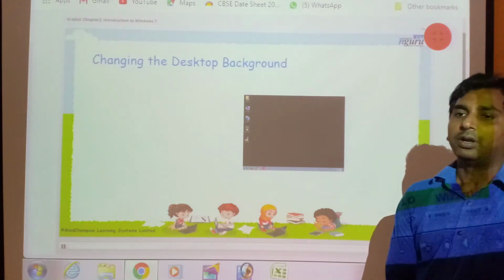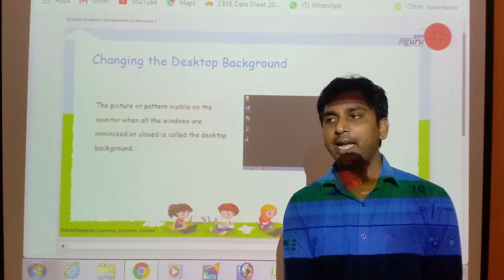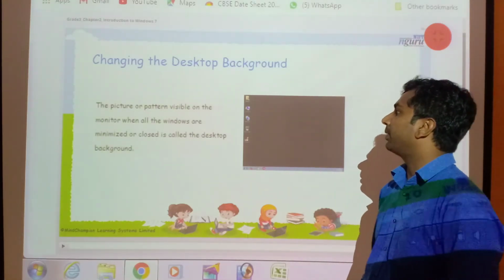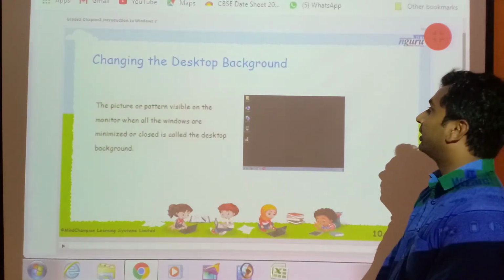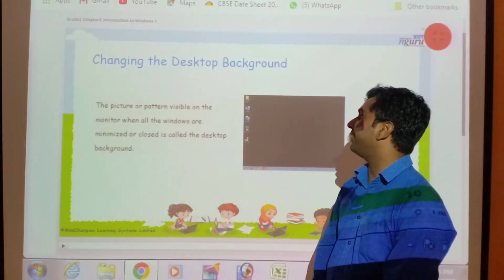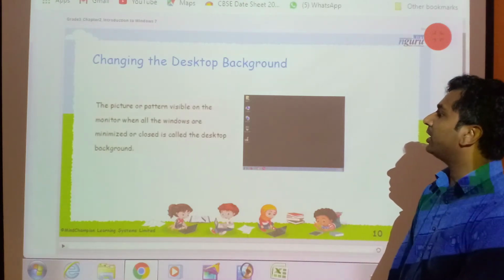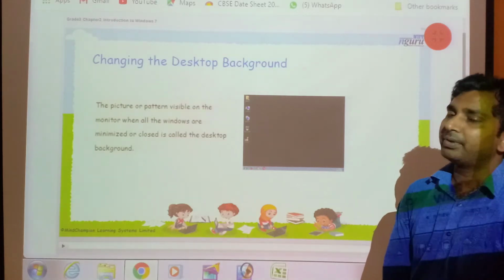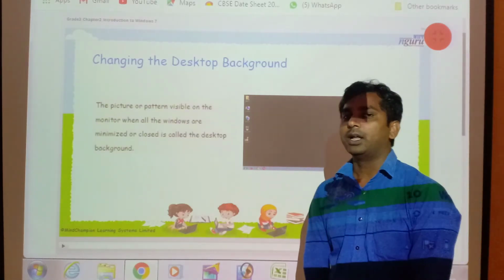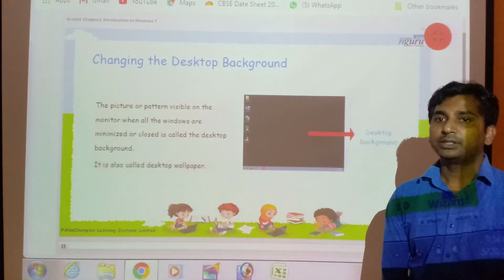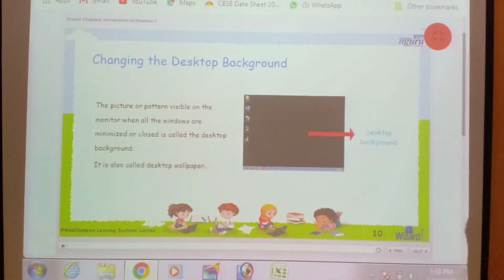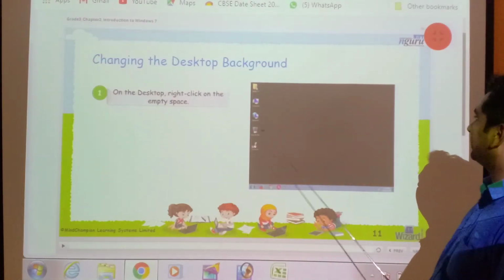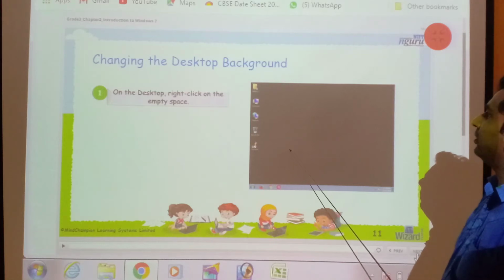Now we have to learn how to change desktop background. First of all, what is desktop background? The picture or pattern visible on the monitor when all the windows are minimized or closed is called desktop background. Now let's see how to change desktop background. This is the blank background.